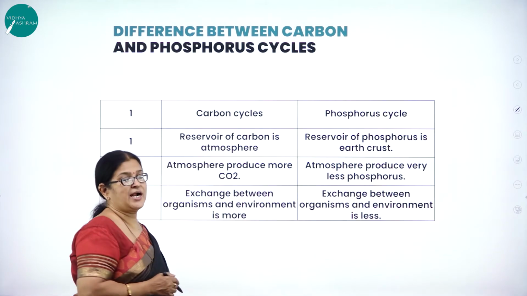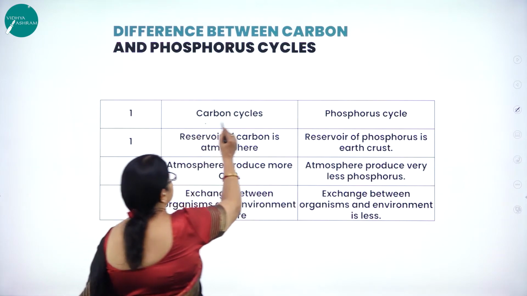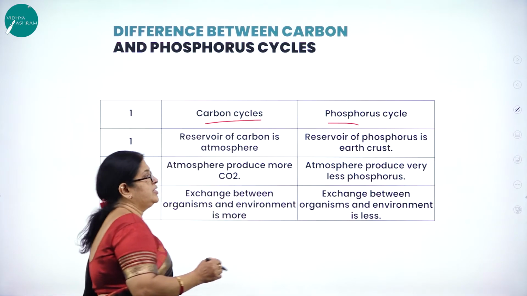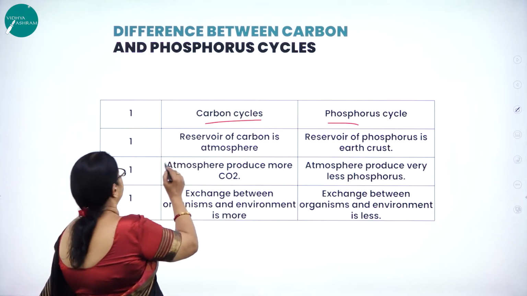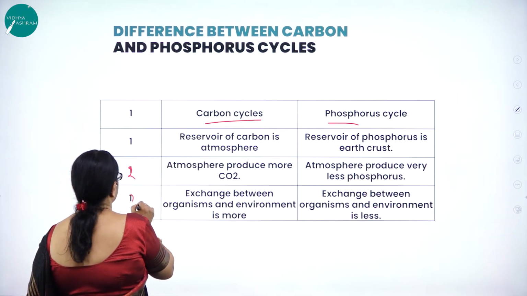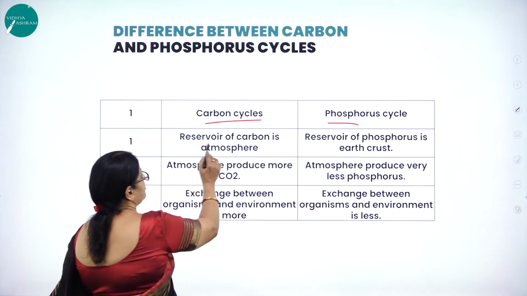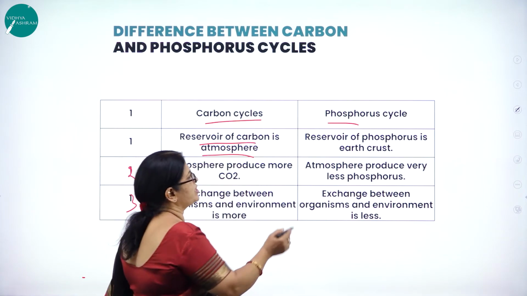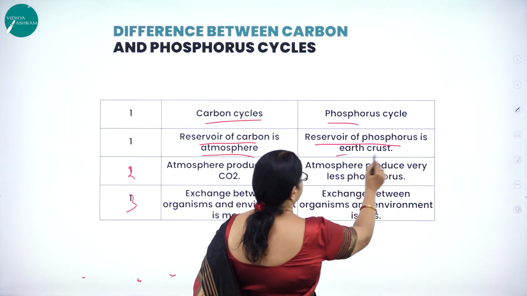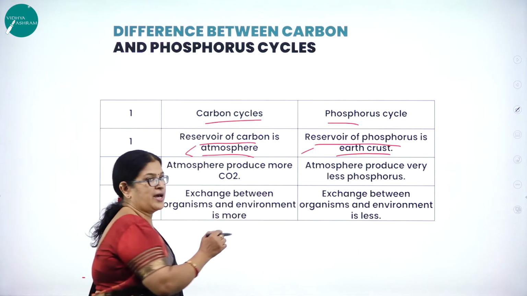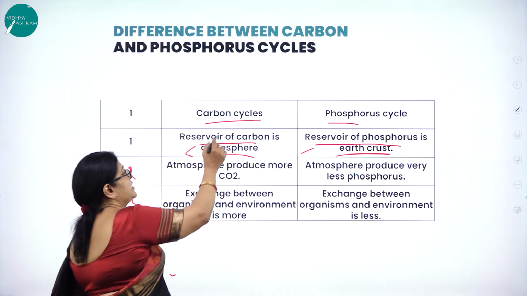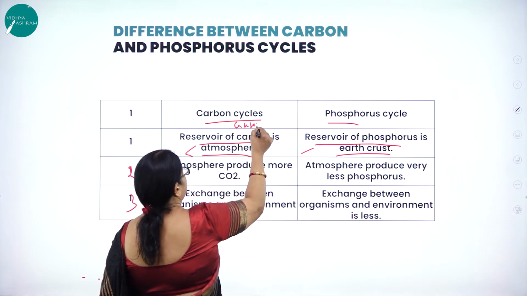So now let us understand the differences between the carbon cycle and the phosphorus cycle. First and foremost, 3 points are there. For the carbon cycle, the reservoir of carbon is the atmosphere. For the phosphorus cycle, the reservoir of phosphorus is Earth's crust. So carbon cycle is an example of what type of cycle?